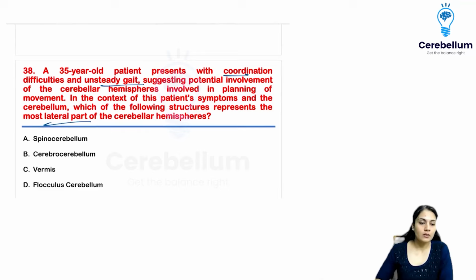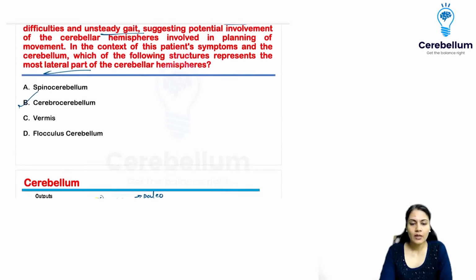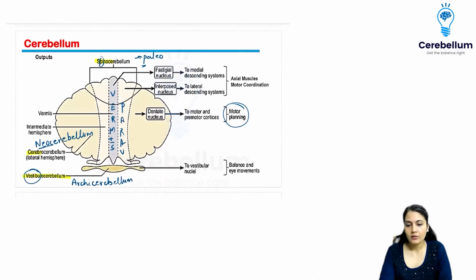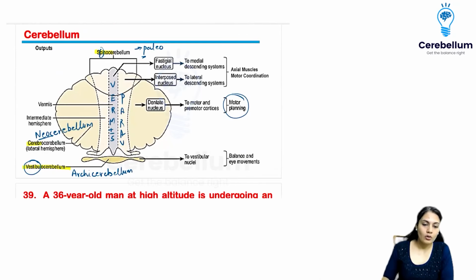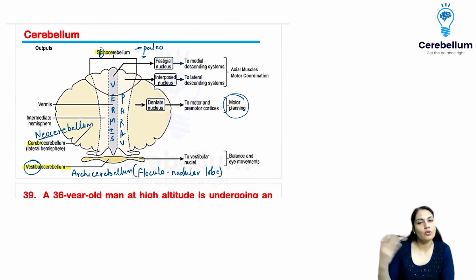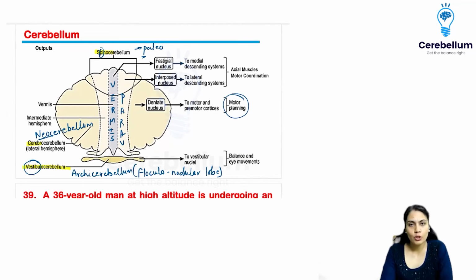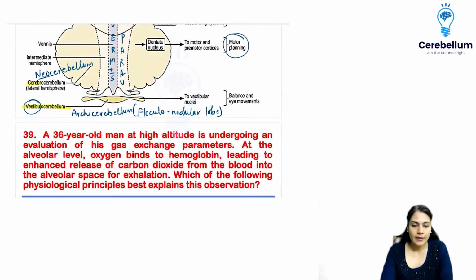So what is the most lateral part? Cerebrocerebellum, easy. Vermis is in between. The flocculonodular lobe is below, it is not the hemisphere. All right, so option B is the answer. This is the flocculonodular lobe. The archicerebellum, or the lowermost part, is called the flocculonodular lobe. There is a lobar distribution which you will see in anatomy, but in physiology the flocculonodular lobe is called the vestibulocerebellum, because it goes towards the vestibular nuclei and controls balance and equilibrium.